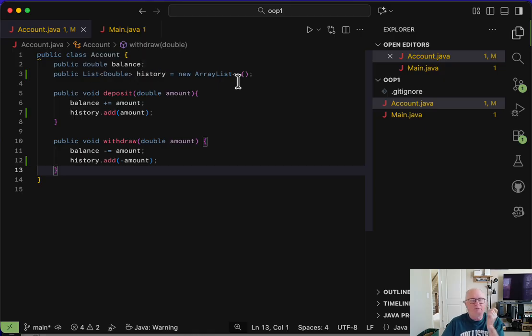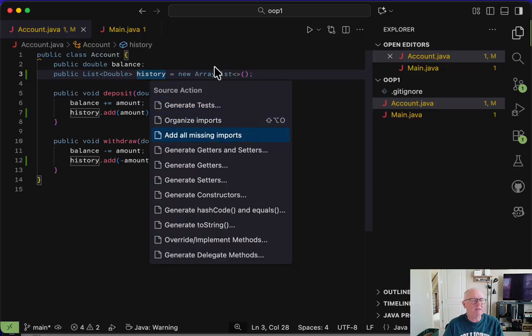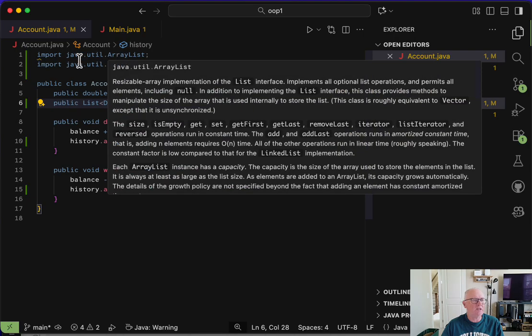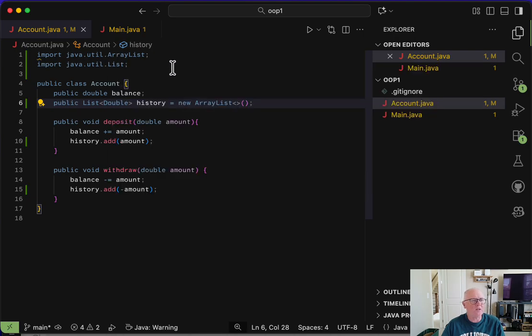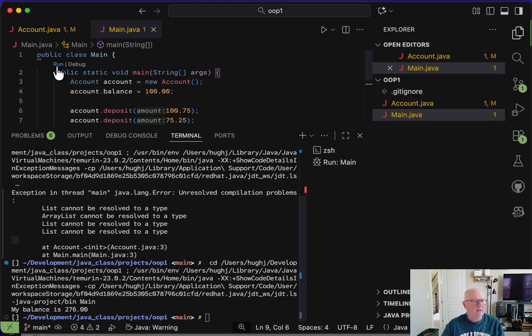Now, I could go through the docs and find it, but this is another benefit to using an IDE, it will do it for you, right? So we can go over here to this guy, and we can do command period, which is the quick fix in Visual Studio Code. And I can say, hey, source actions. And I can say, add missing imports. And notice what it did. It just added java.util.ArrayList and java.util.List, which are the right ones. Those are the ones I want. So let's go back to main and see if our code compiles. And it does. See, now it's back to working again.